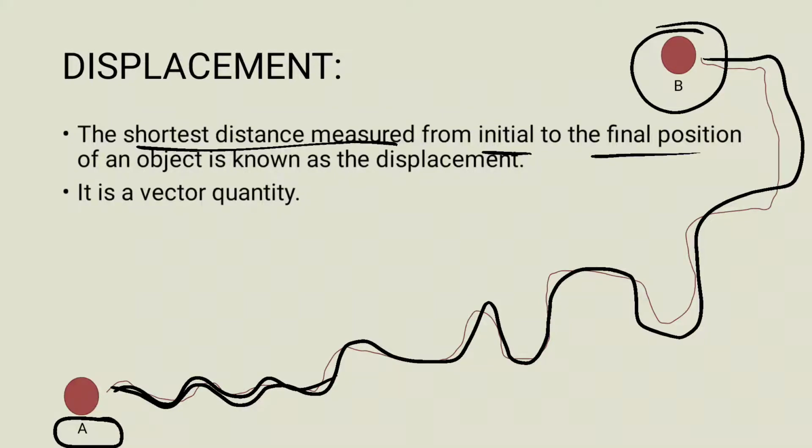And what is the displacement? The shortest distance from initial to the final position. So A is the initial position here and B is the final. So this is the shortest distance. This, which I have shown with red marks, is displacement. That is final minus initial position.